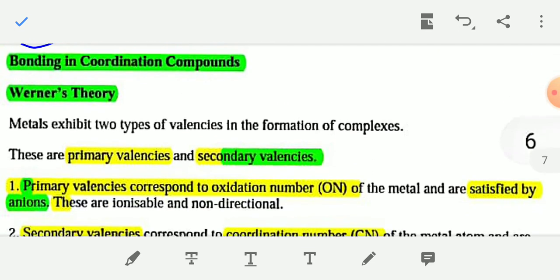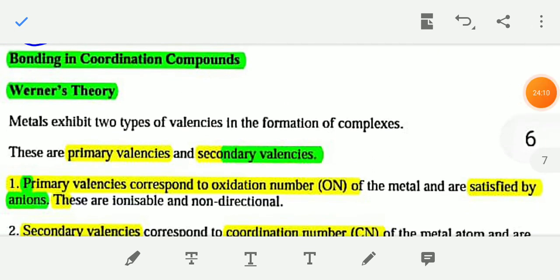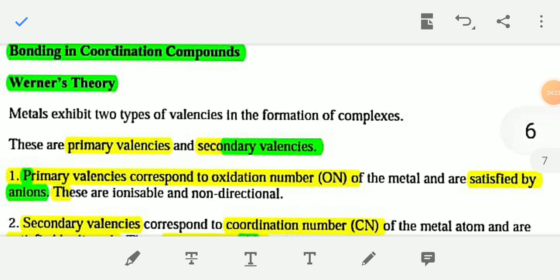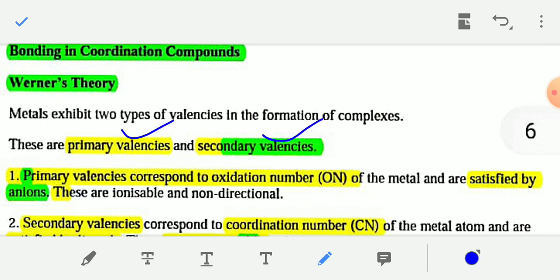Now, bonding in coordination compounds. You have to read about Werner's theory. This theory tells about the bonding in coordination compounds. According to Werner's theory, a metal exhibits two types of valencies: primary valencies and secondary valencies. Primary valency corresponds to the oxidation number, that is, the oxidation number of the central metal is the primary valency.